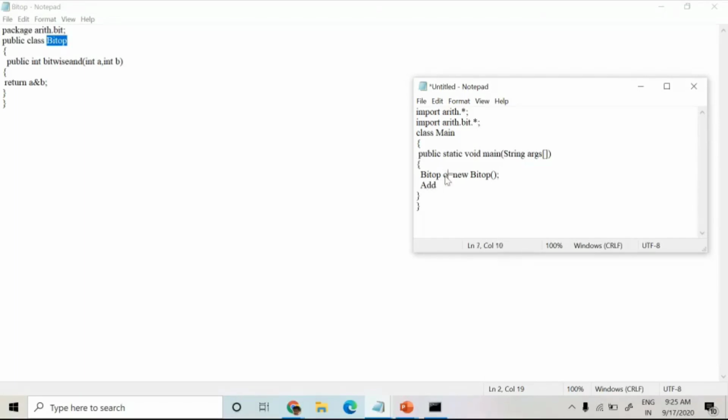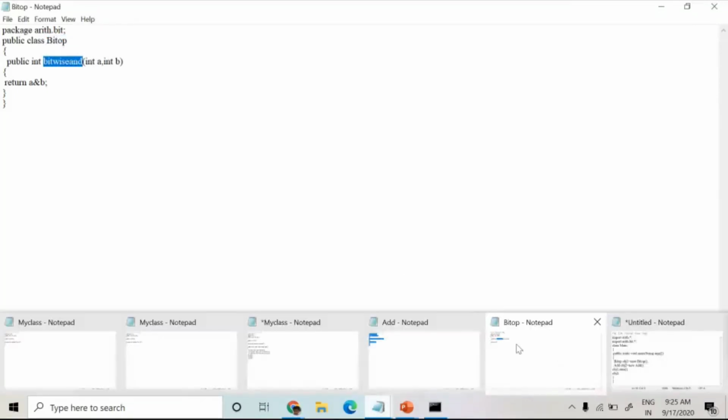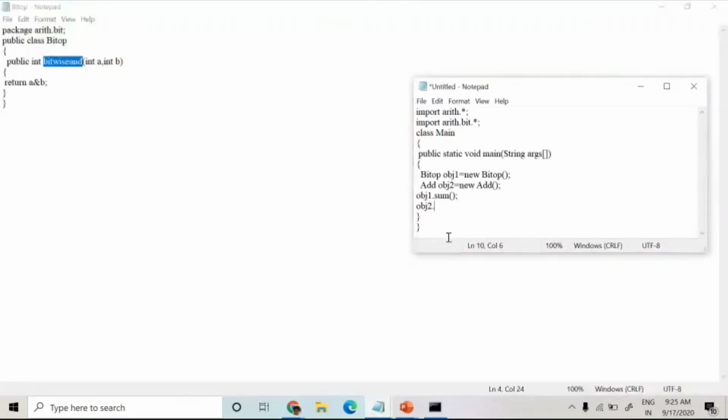This is obj1, obj2 new. obj1.sum, and then obj2.bitwiseAnd. For the first one I am passing 5, 6, so the answer is 11. For the second operation, bitwise and, I am passing 1, 0.